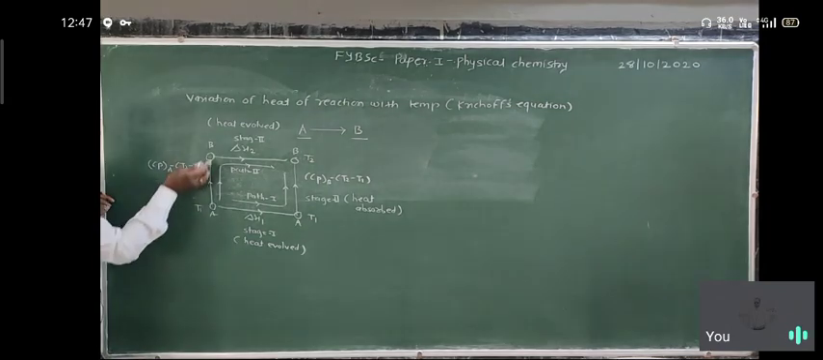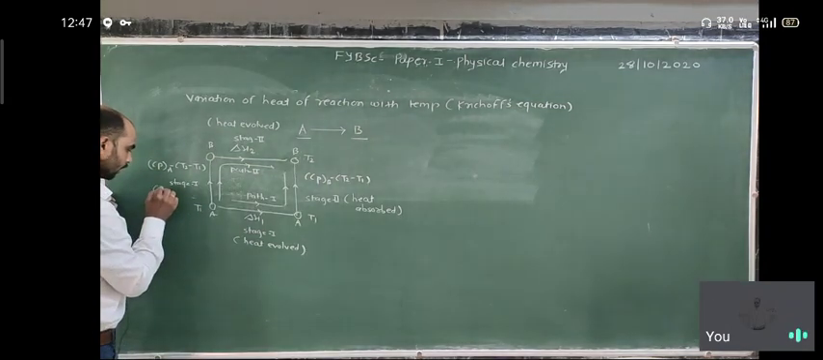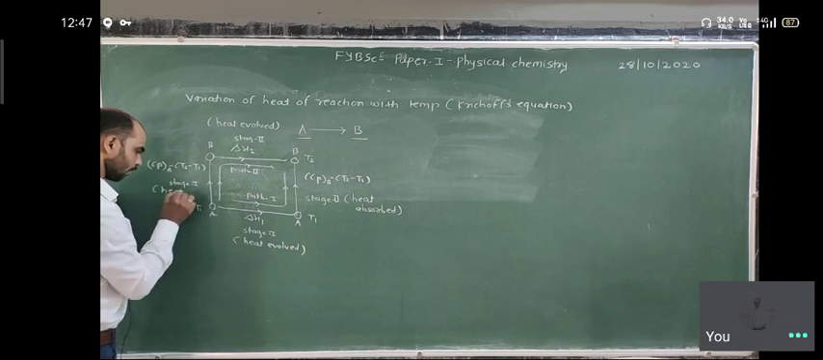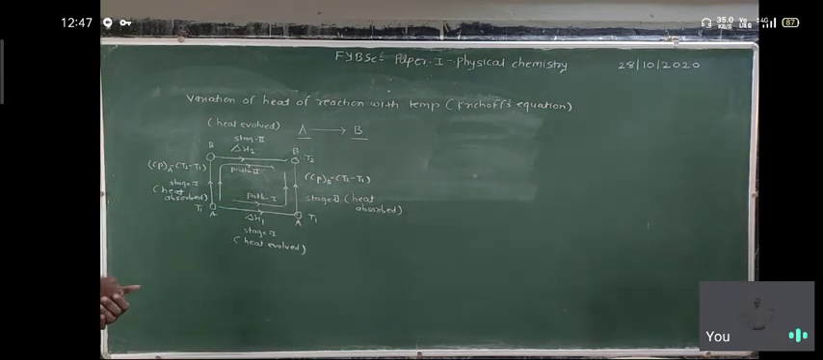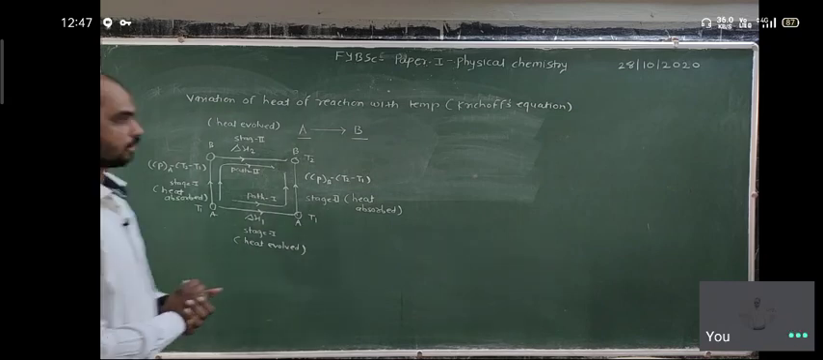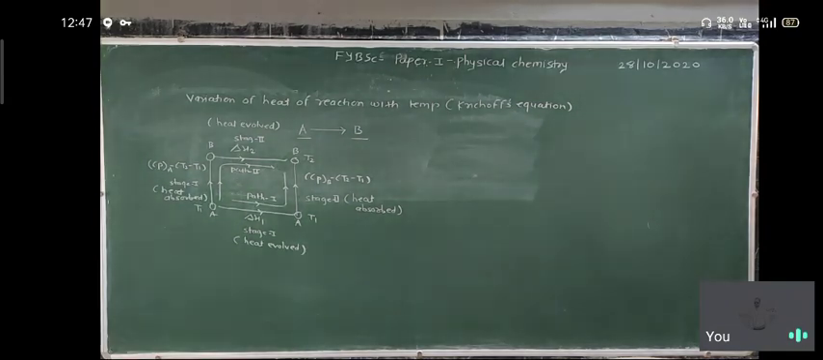So here, if temperature increases, that means heat is entering, so we call it heat absorbed. Once you understand what happens during this reaction, you will understand how this reaction takes place and how we derive Kirchhoff's equation. First of all, I'll check: can you clearly see the diagram? Yes, the diagram is clearly visible.